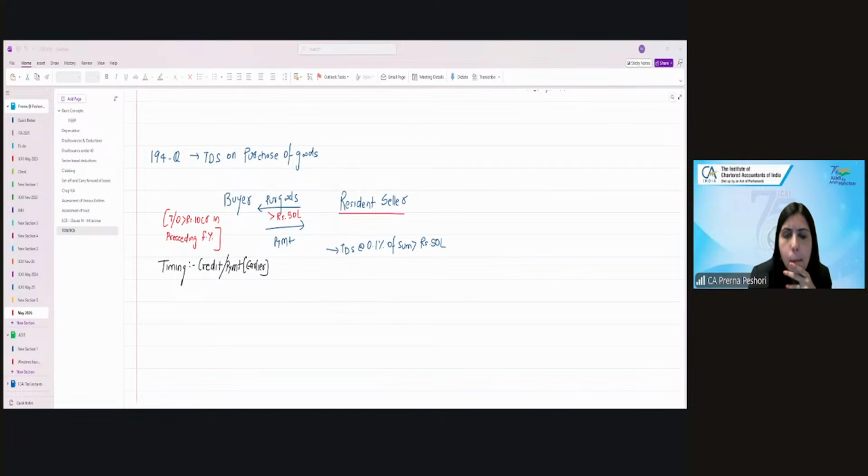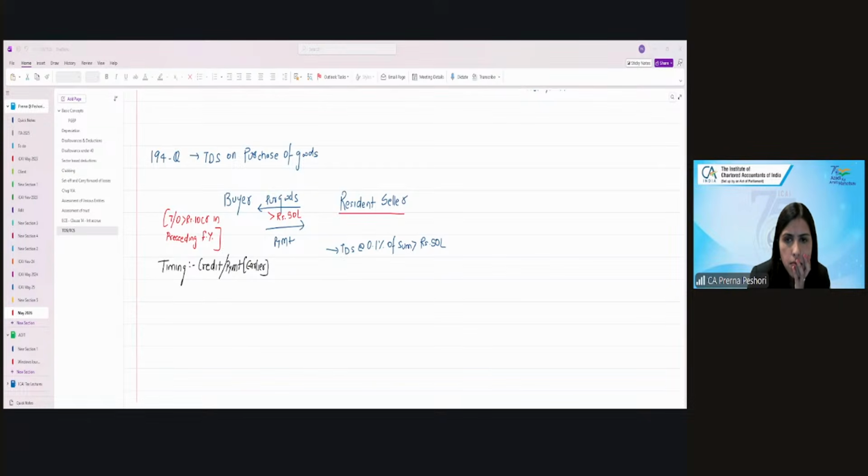Here the turnover, gross receipts or total sales, should be from the business, and if it is from non-business activity, we should not add it. And if the buyer is a non-resident and does not have any permanent establishment in India, then he does not require to deduct TDS under section 194Q. And if the resident seller only has exempted income, then TDS under section 194Q is also not required to be deducted. For advance payments also, we have to deduct TDS. And for stock exchanges, TDS is not applicable.